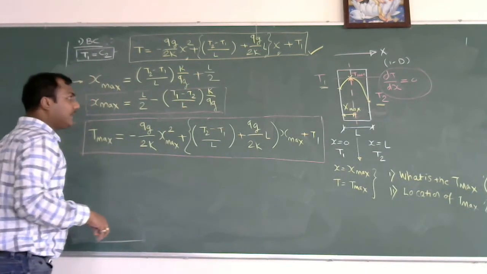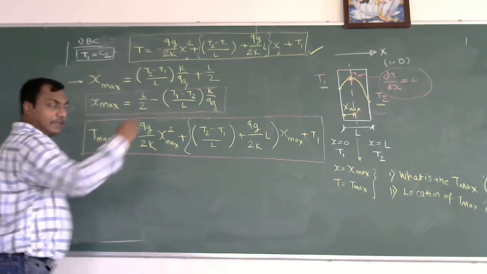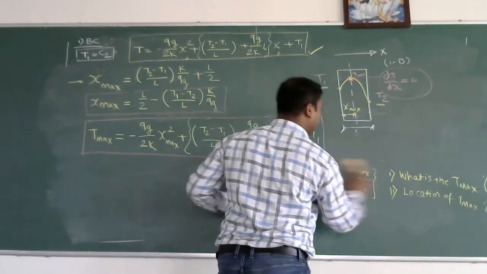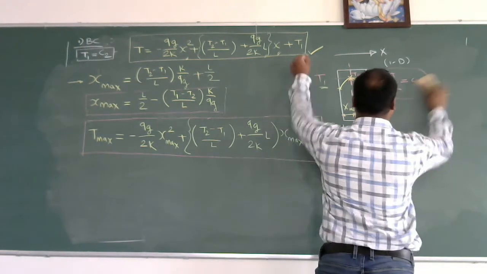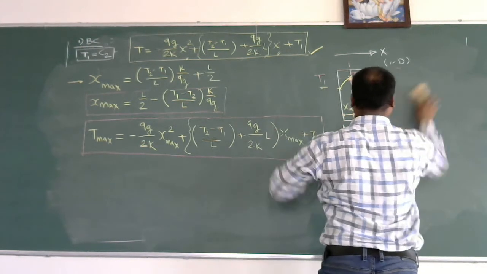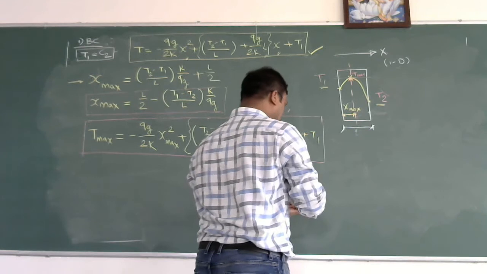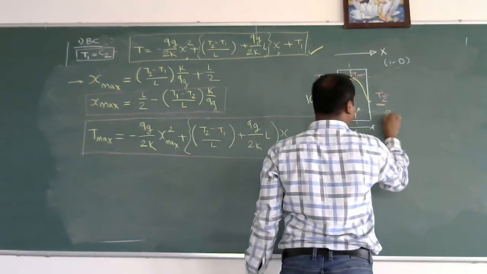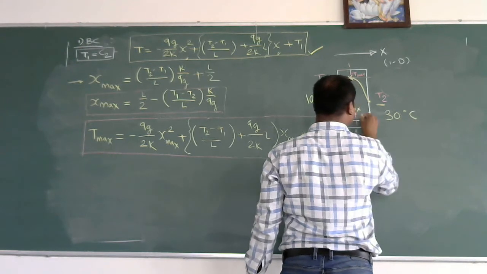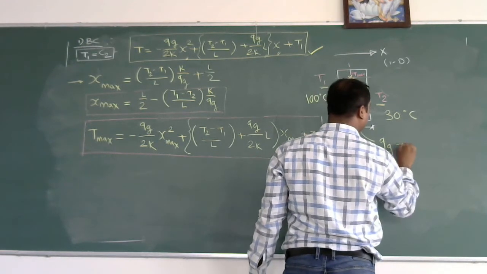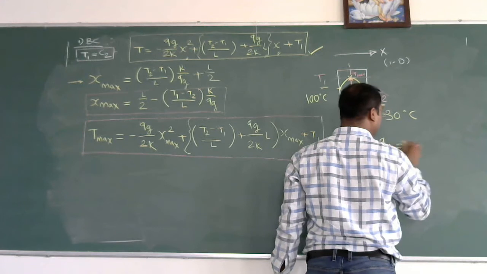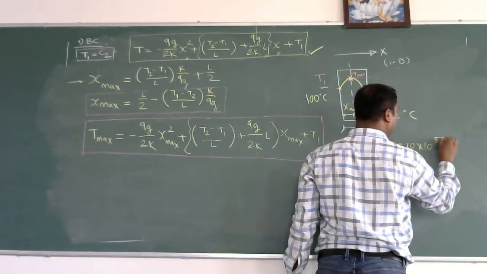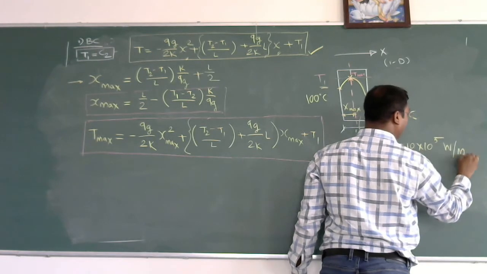So very first, suppose in the problem, let us take the same problem and put some numeric values so that it will be very easy to understand. So in this problem, if it is given, say T1 is 100 degrees Celsius and T2 is 30 degrees Celsius, there is an internal heat generation, say 10 into 10 to the power 5 watt per meter cube.